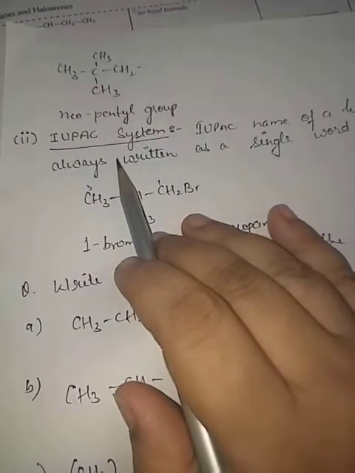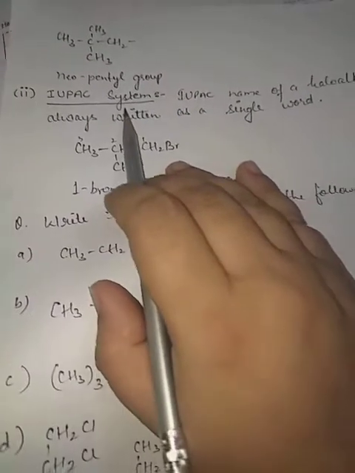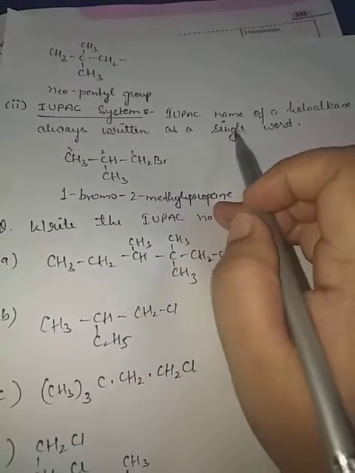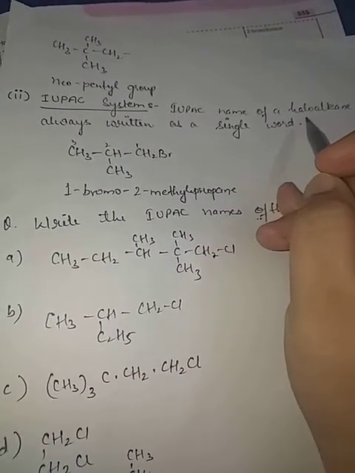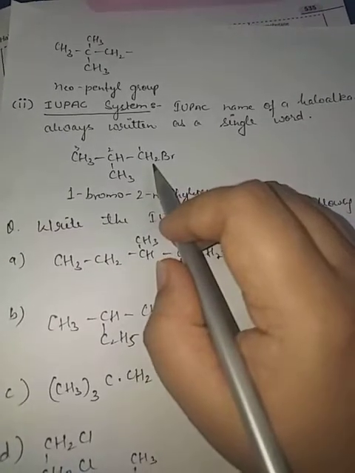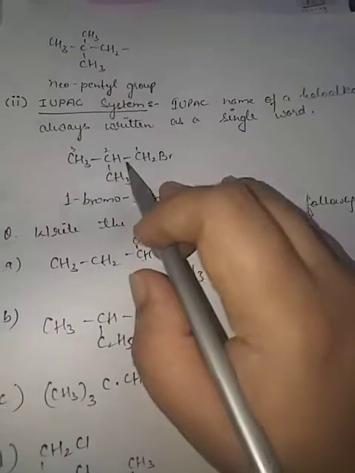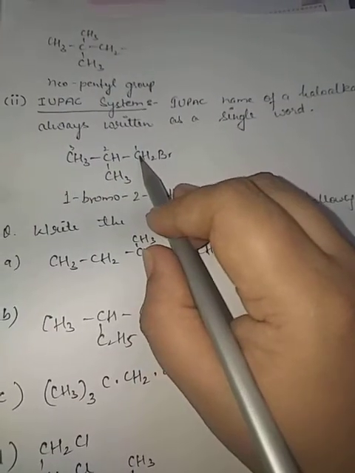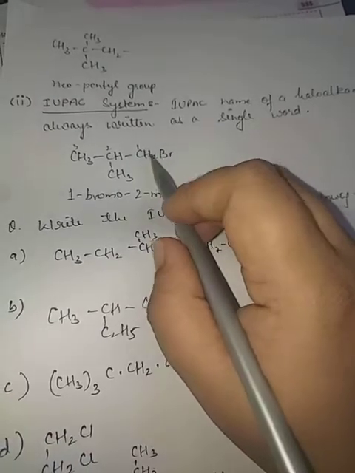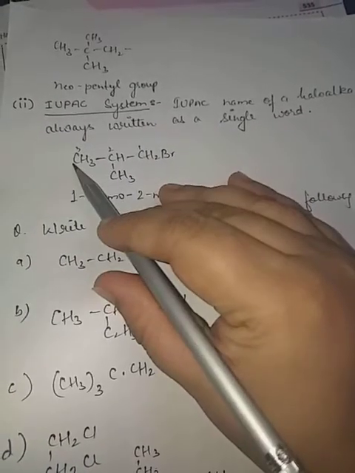Now the IUPAC system, that was the trivial system. The IUPAC name is haloalkane. The halogen will be named first, and then the alkane we will write. If you see this, the counting will start from here as 1, because this halogen is present: 1, 2, 3.